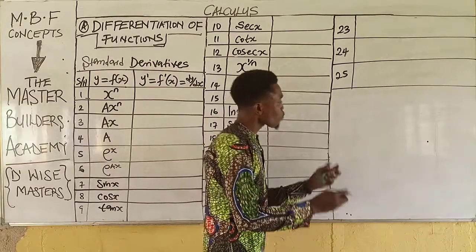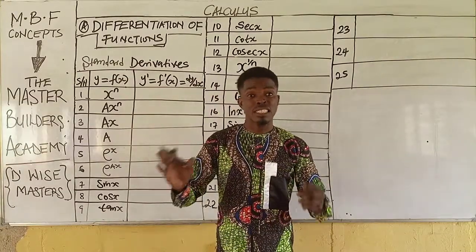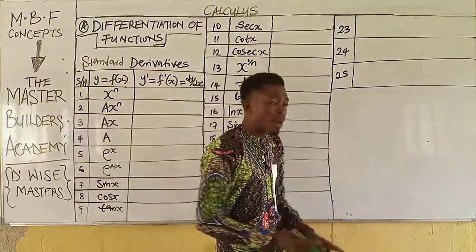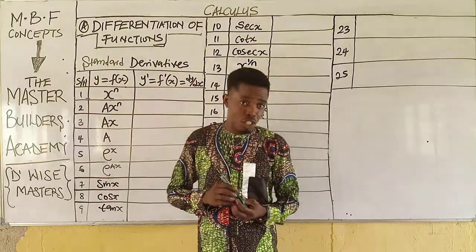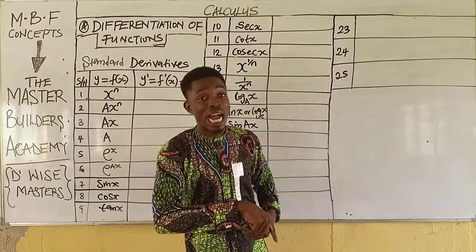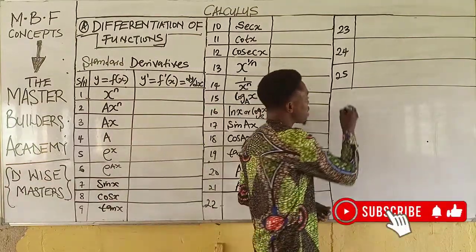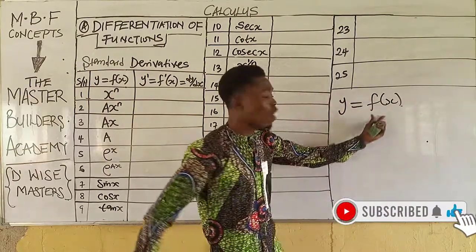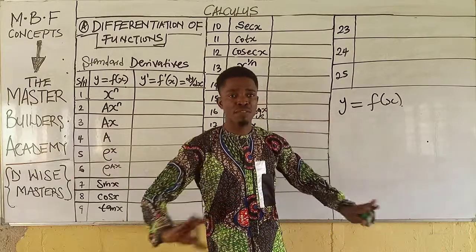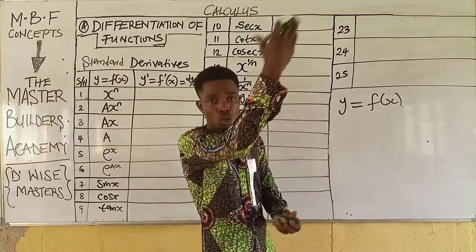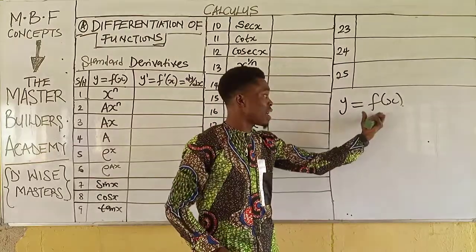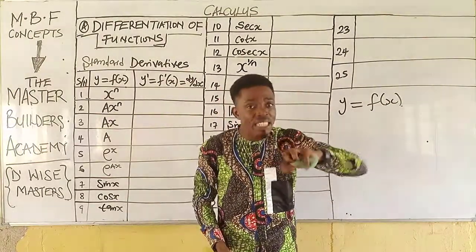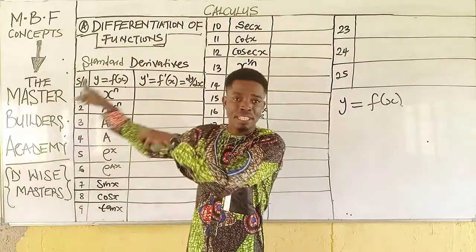Now on the board, we are talking about differentiation, and we said that differentiation is the rate of change. Now what do we mean? And practically most people used to know differentiation as dy over dx. Of course, if I am given a function, it can be given as y or f of x. Any function in differentiation can either be given as y equal to a function of x, or f of x is equal to a function of x. And from here, I can obtain my derivative, just as we have standard derivative now.